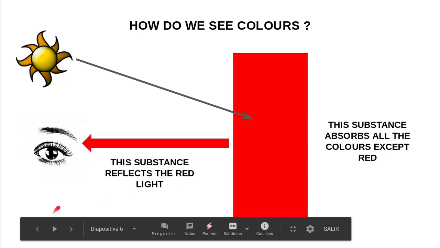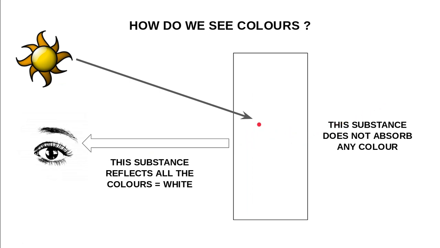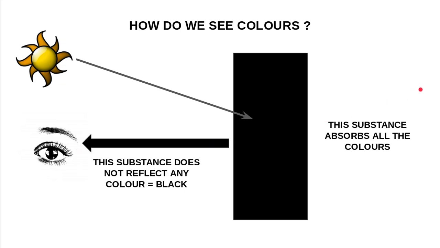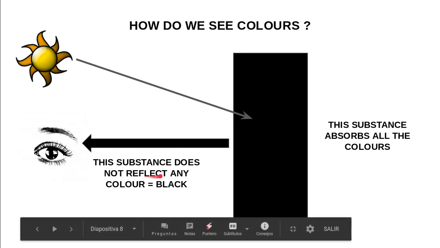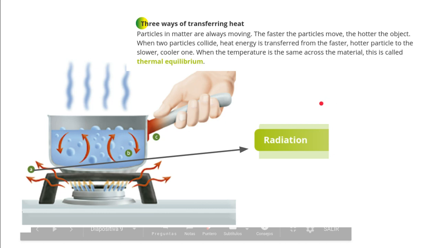Yes? So, we review. This one absorbs all the colors except red. That's why we see red. This one absorbs no color, so all the colors reflect and we see white. And here, this substance absorbs all the light, all the colors, and that's why we see black, because no color is reflected. Okay? Right. Let's go with heat energy.